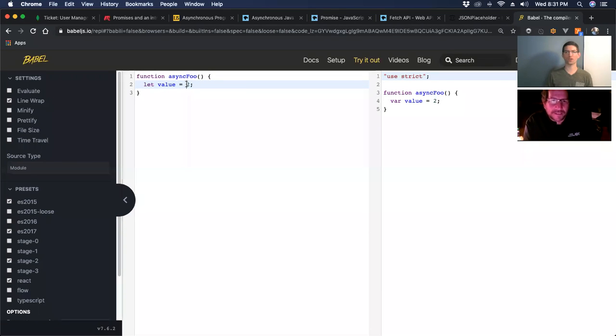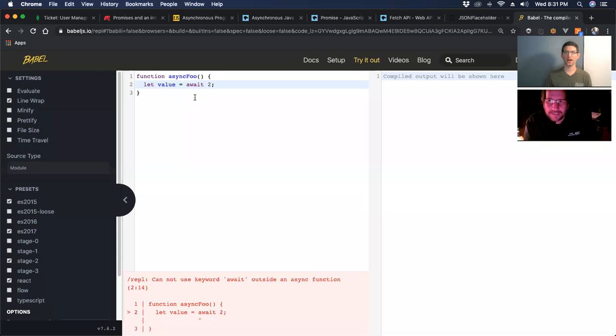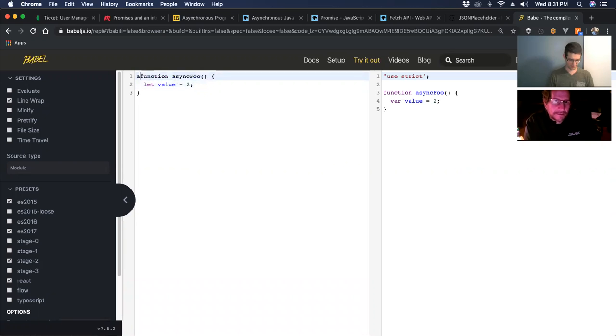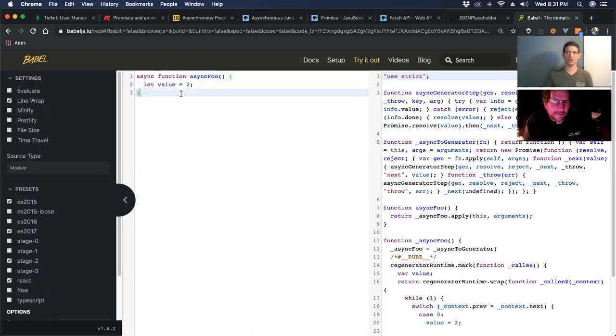Await does not work without the word async. But does async work without the word await? Yes, as we can see here. You can do an async function with nothing else. Async is what does all this code. So you can create an async function without using await, but that would kind of be pointless.